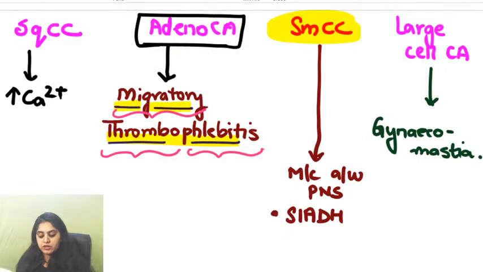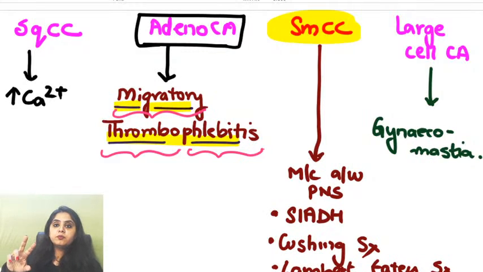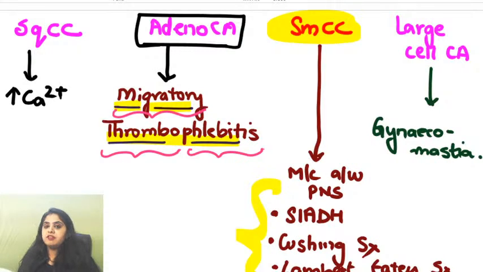Very good. Many of you got it right. SIADH, Cushing syndrome, and Lambert-Eaton syndrome. So longest list I have written over here. What are the paraneoplastic syndromes with small cell? SIADH, Cushing syndrome, and Lambert-Eaton syndrome. Yes. Now, let's get back. So now you'll say, ma'am, answer should have been one of these. Let us get back to our question.